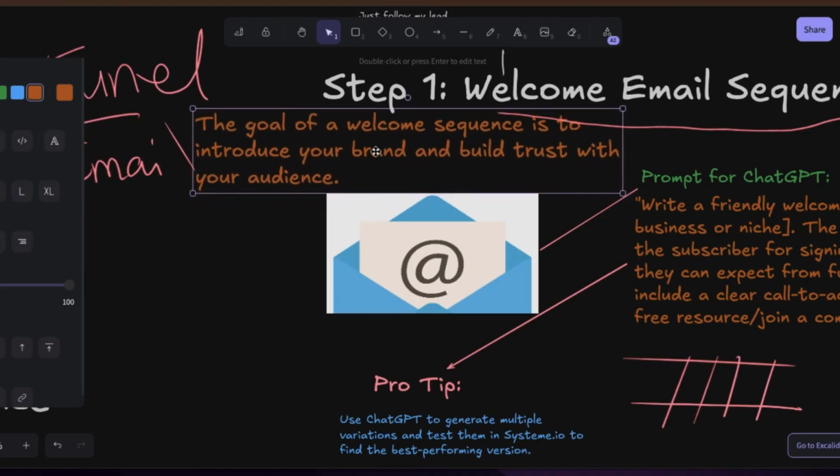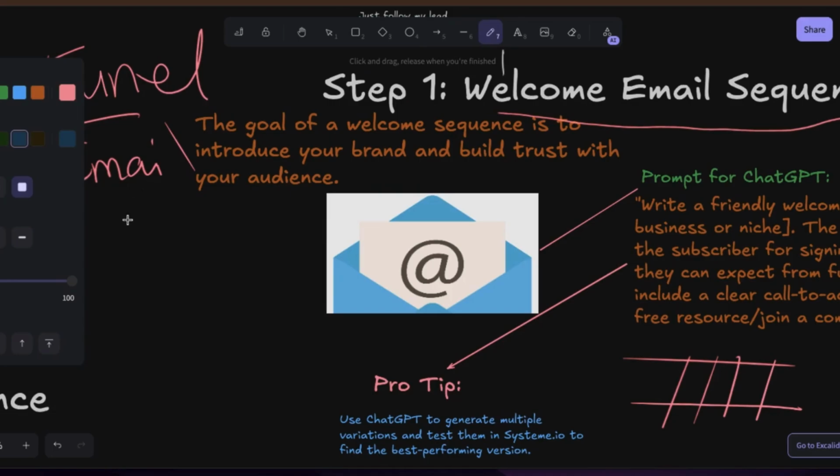Now, the goal of the welcome email is to introduce your brand and to build trust with your audience. So many of us, when you're starting in the beginning, you just want to start selling in your emails. You just want to send them and say, oh, I'm selling this, so please come and buy. This is very, very wrong. You don't start by selling in your email. You start by building trust.